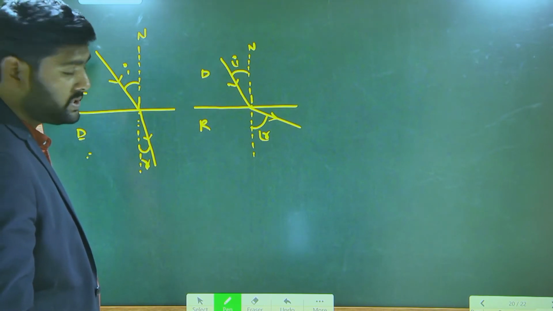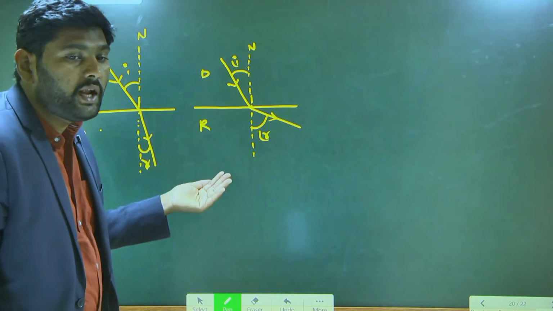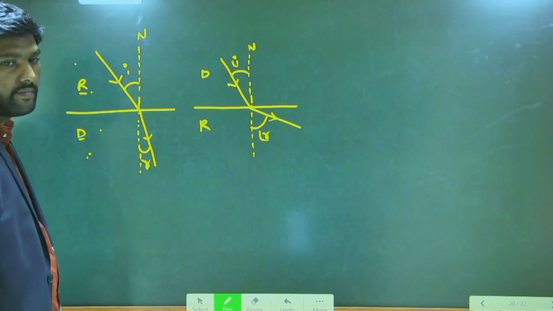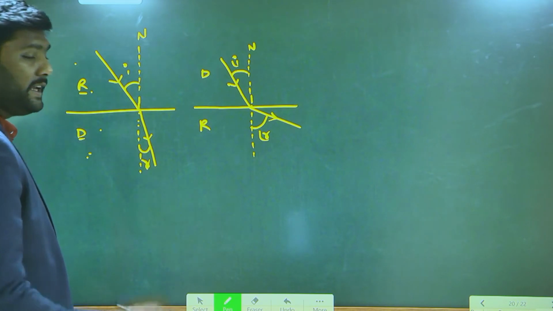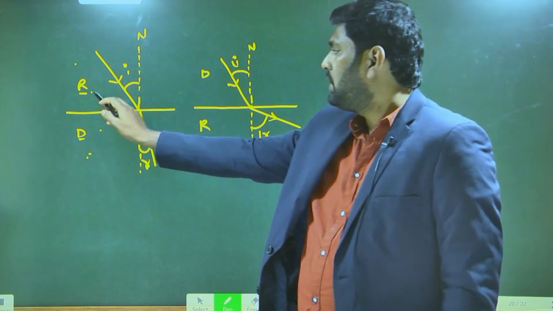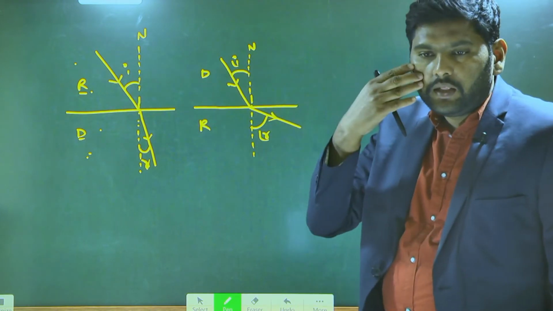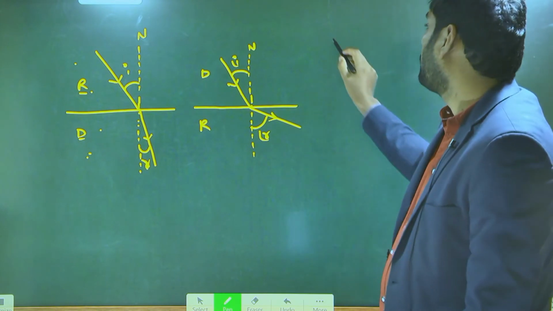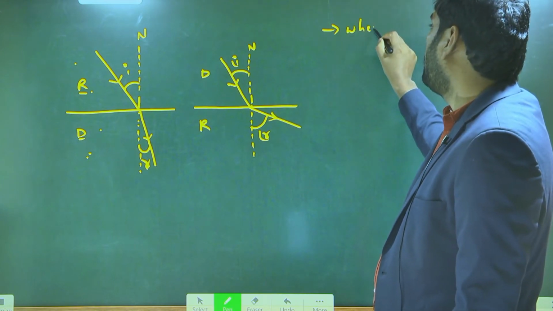Which means that when the light ray travels from rarer medium to denser medium, does the speed of the light ray increase or decrease? I am asking the question. That is the logic. So when it is coming from rarer to denser, what will happen to the speed of the light ray? Increases or decreases? Decreases. Very good.